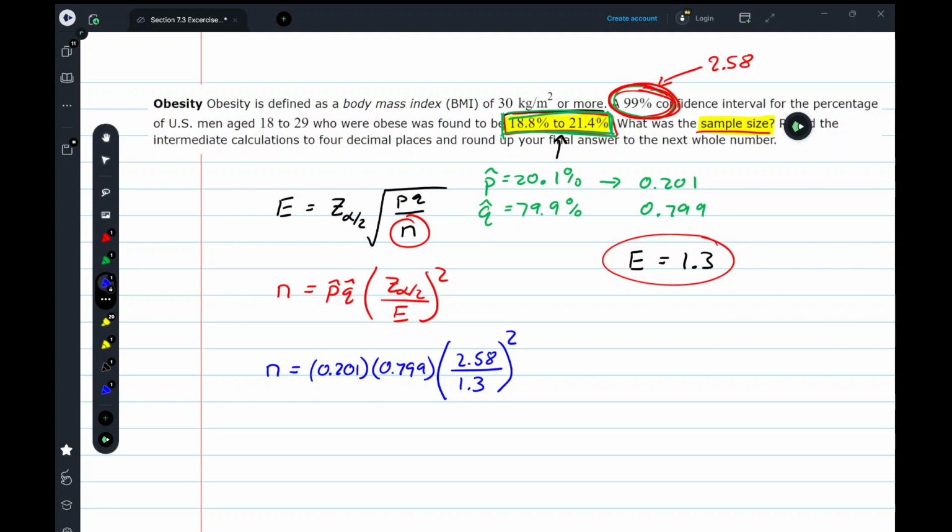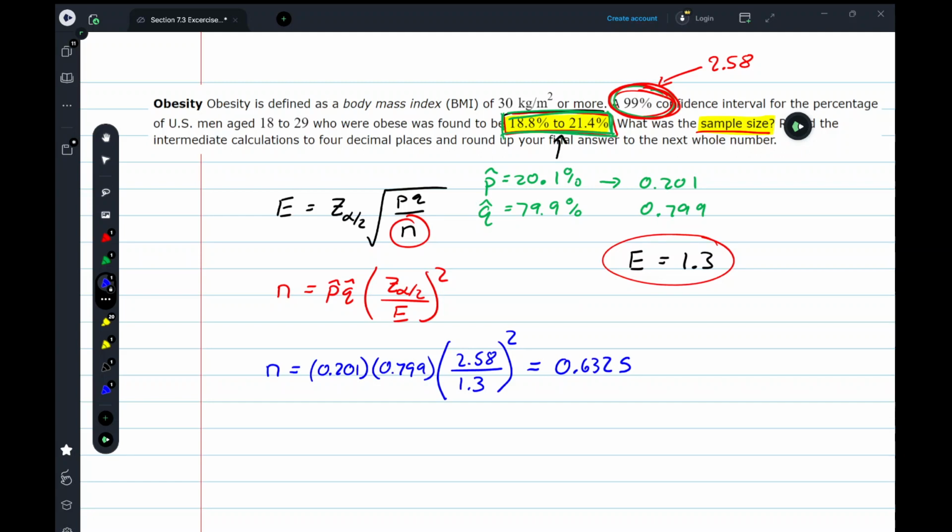Now, if I do this, I've made a mistake on purpose. I end up with a value of 0.6325. That is definitely not my sample size. This would say that I took a sample of 0.6 people. What is the mistake that I made here?